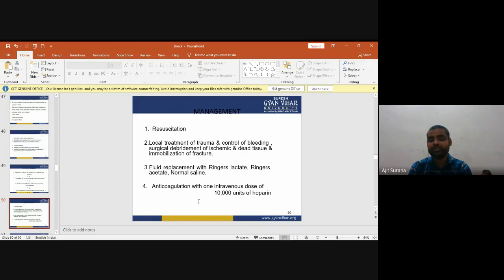Now the management of traumatic shock. First one is resuscitation, local treatment of trauma and control of bleeding. Second, surgical debridement of the ischemic and dead tissue, and immobilization of the fractures. Fluid replacement with Ringer's lactate, Ringer's acetate, normal saline, and anticoagulation with one intravenous dose of 10,000 units of heparin. This is the management of traumatic shock.